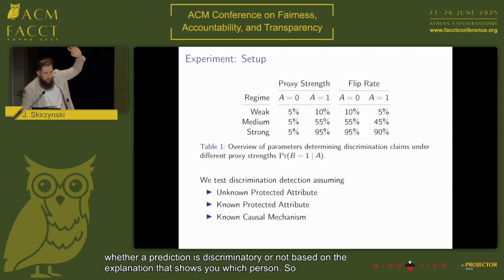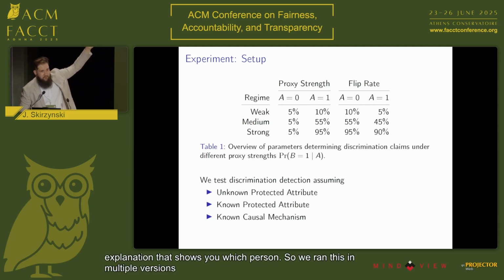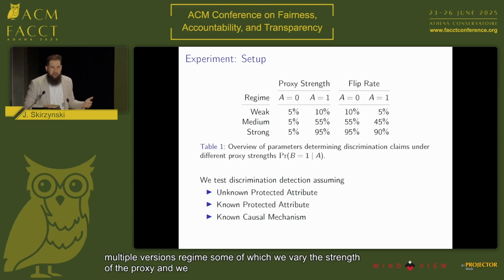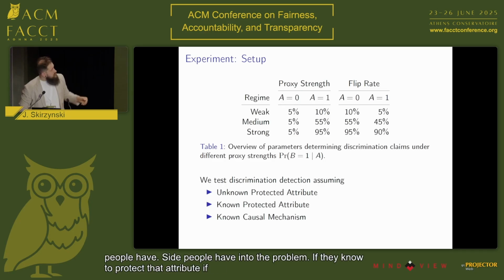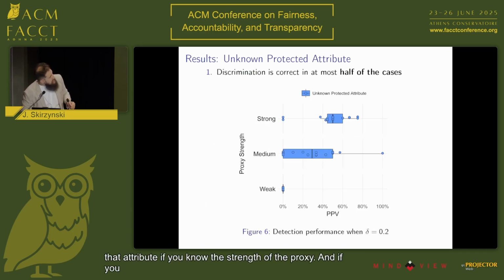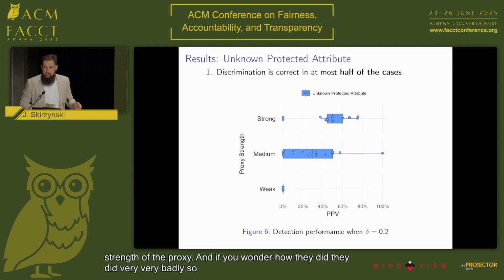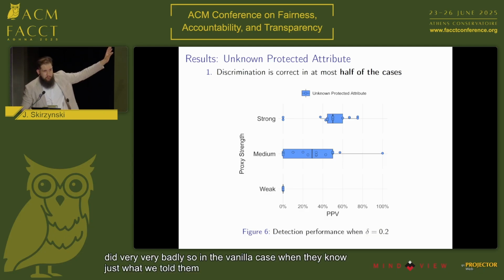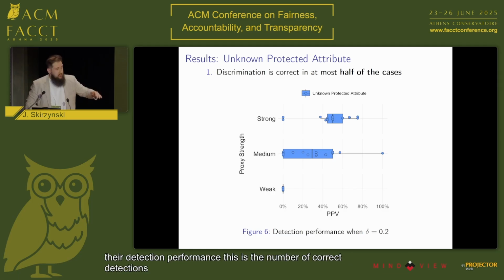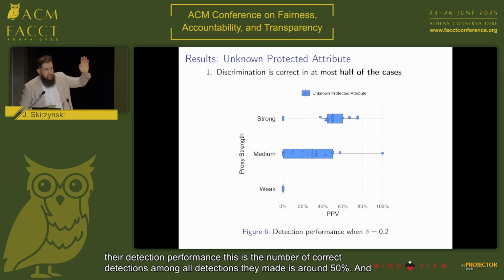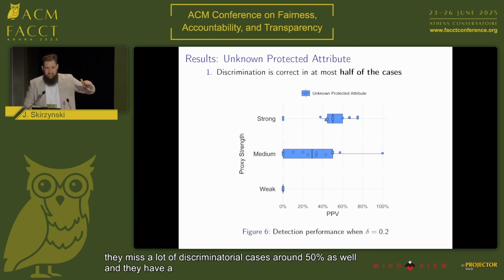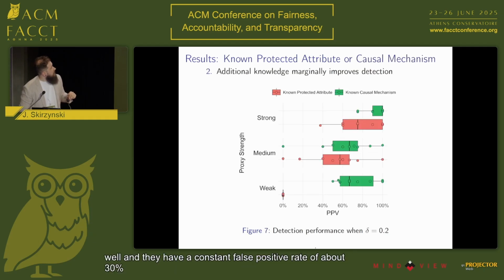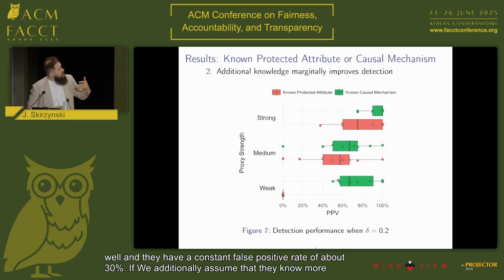So we ran this in multiple versions, regimes in which we vary the strength of the proxy and how much insight people have into the problem, if they know the protected attribute, if they know the strength of the proxy. And if you wonder how they did: very, very badly. In the vanilla case, when they know just what we told them, their detection performance, the number of correct detections among all detections they made, is around 50%. And they miss a lot of the discriminatory cases, around 50% as well, and they have a constant false positive rate of about 30%.